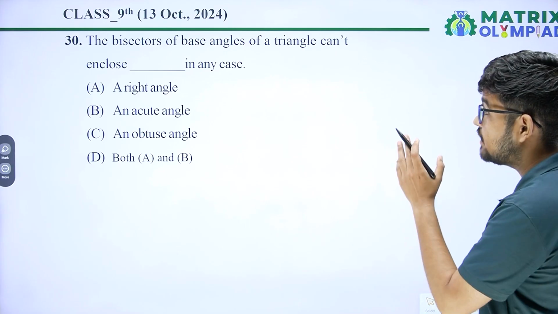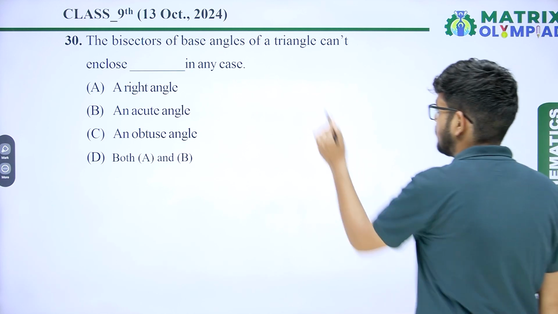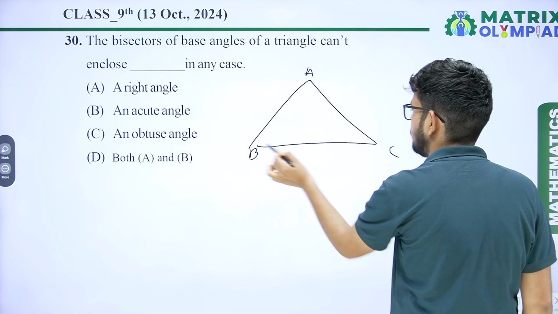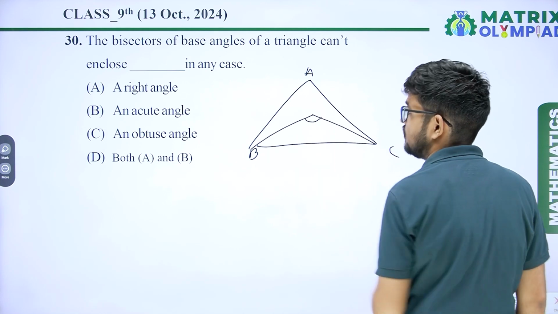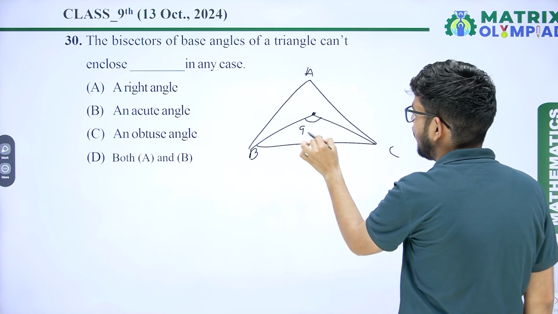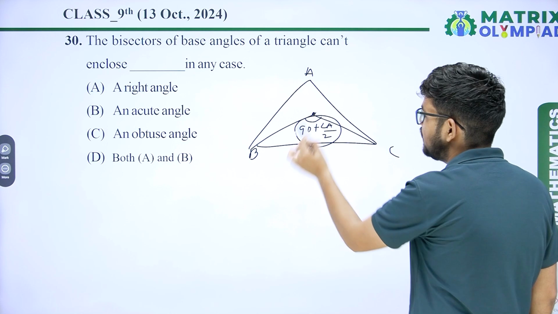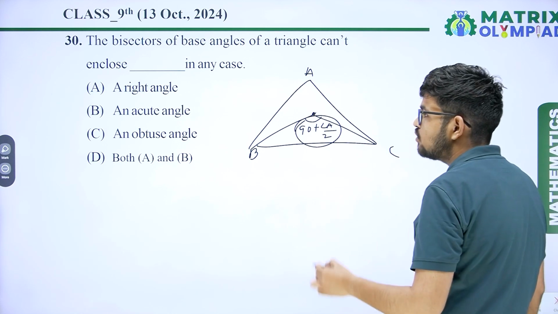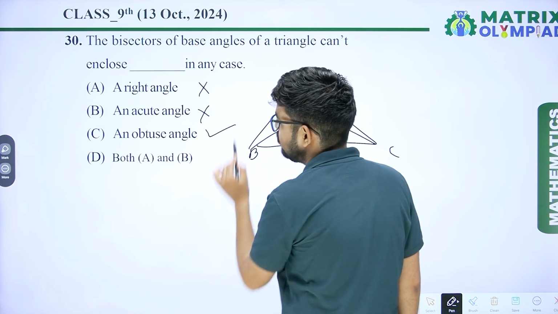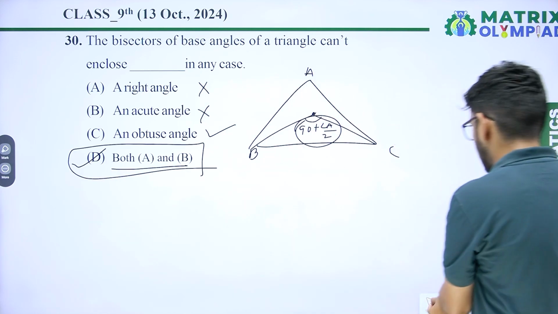Our next question: the bisector of base angles of a triangle cannot enclose what in any case. So it is given there is a triangle ABC, and the bisectors of angle B and C enclose an angle. They meet at a point where the angle will be 90 plus angle A upon 2. So this angle is always greater than 90 degrees. It cannot be a right angle or an acute angle. It can be an obtuse angle. So option D, both A and B, will be the correct answer.